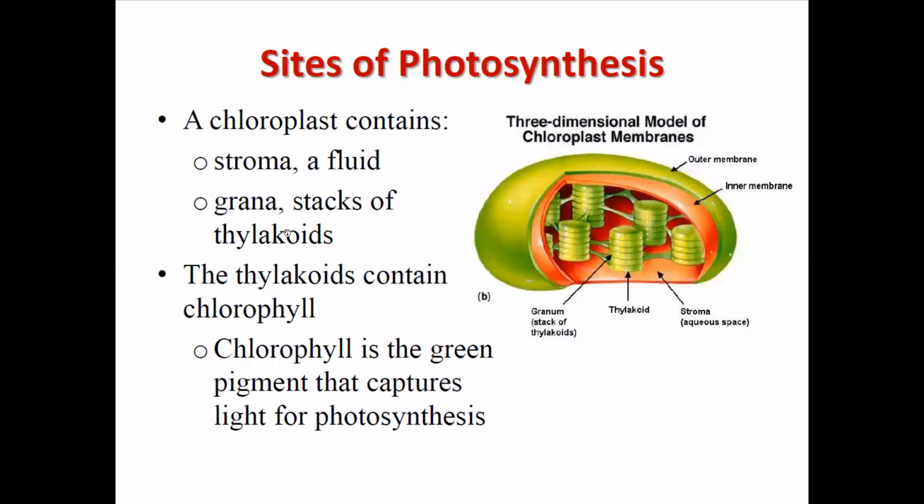The chloroplast contains stroma, a fluid, then grana, stacks of thylakoids. So the chloroplast mainly contains the stroma, that means the fluid part of the chloroplast, and the stacks known as the grana. Now the thylakoid contains chlorophyll. Chlorophyll is the green pigment that captures light for photosynthesis. So the grana are mainly responsible for carrying out photosynthesis, because this green color of the chloroplast is responsible for capturing energy from the sun.